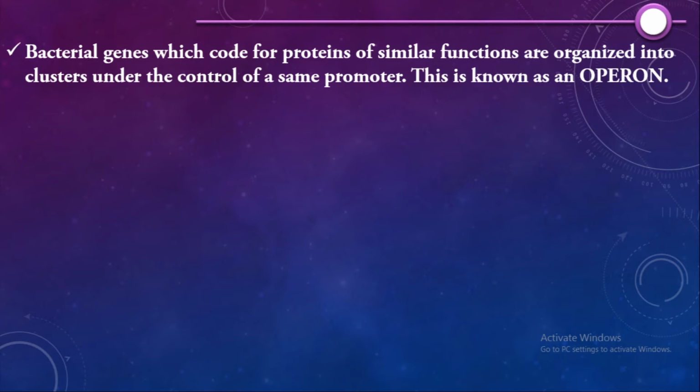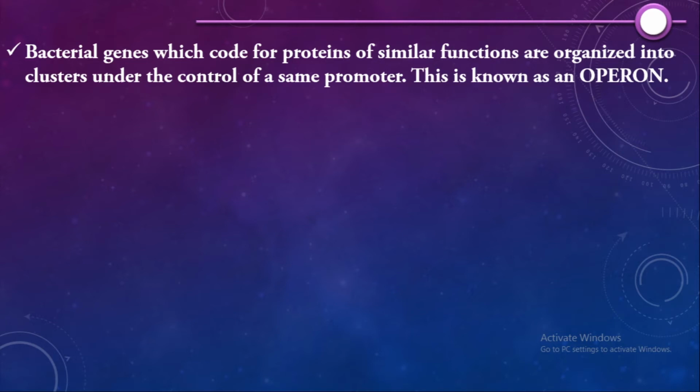The genes which are functional for the same function are in the same cluster and under the control of the same promoter. The promoter is the driver of gene expression. This is called an operon. To understand this better, let's take an example.